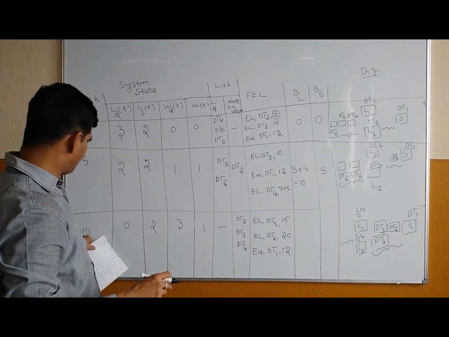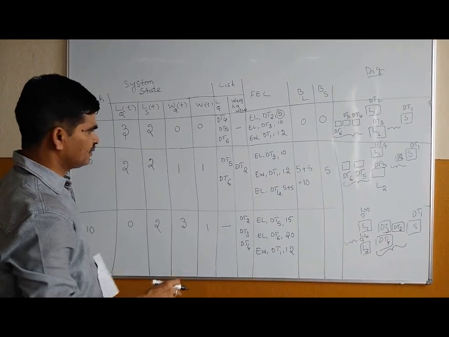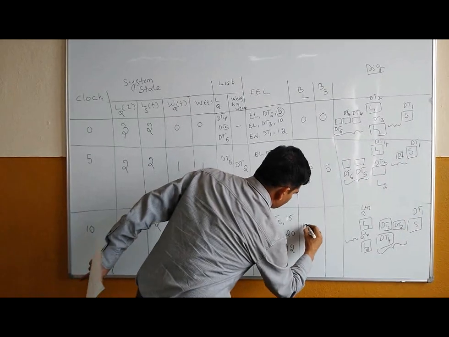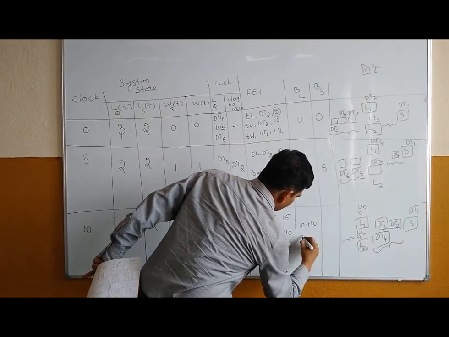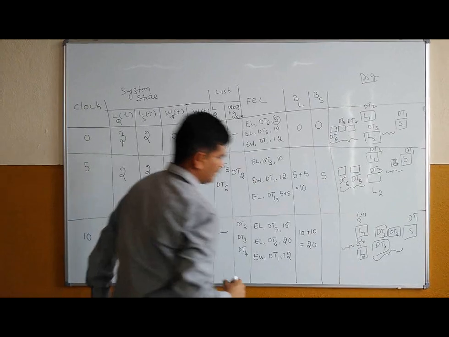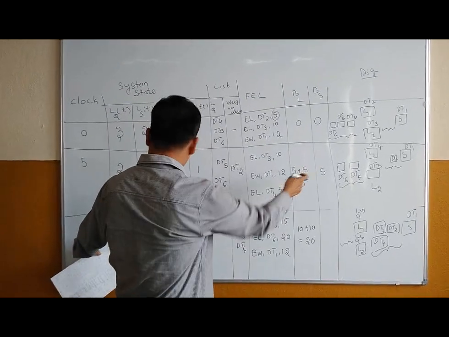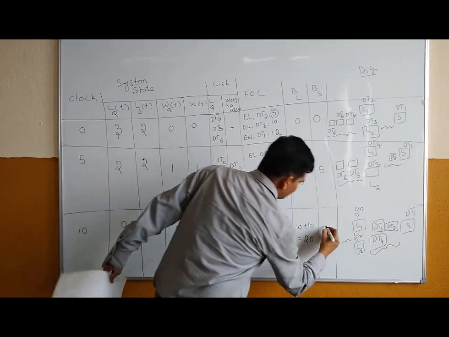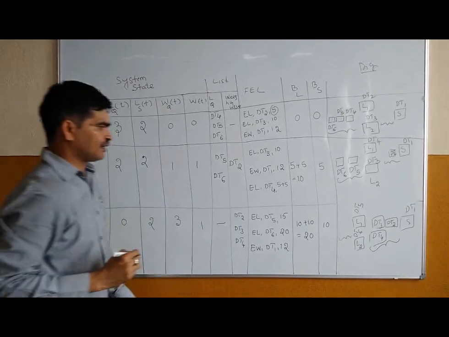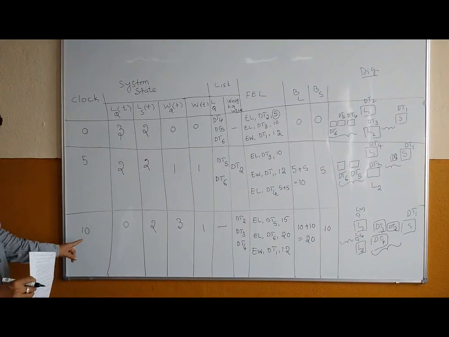Till this point at t is equal to 10, both loaders are busy. So 10 plus 10, which is equal to 20. And the scale is busy till time t is equal to 12. So this is the scenario at time t is equal to 10.